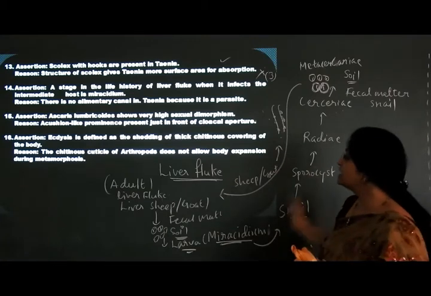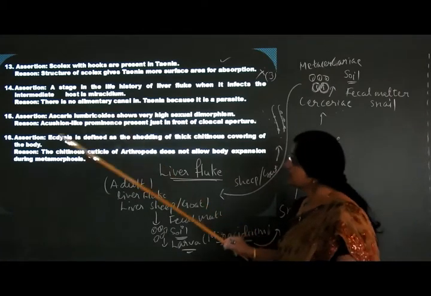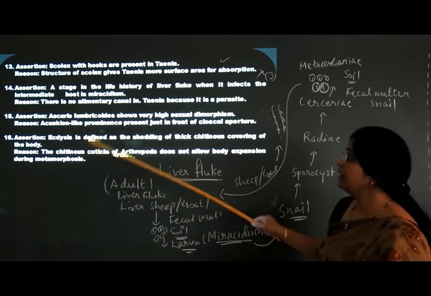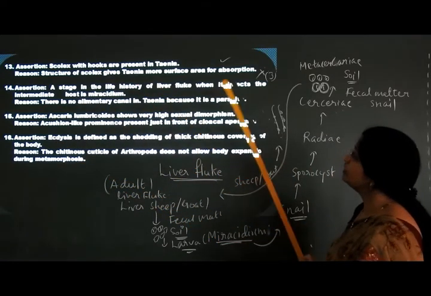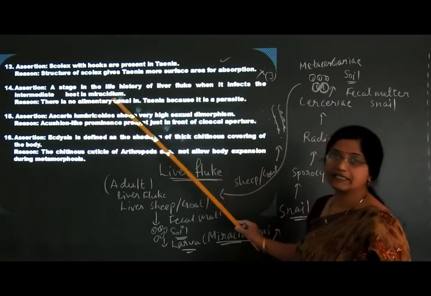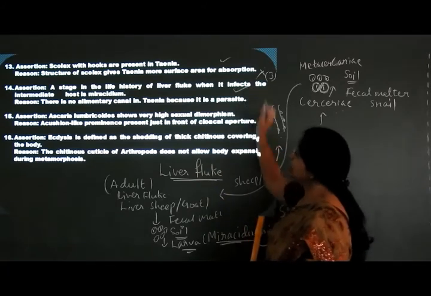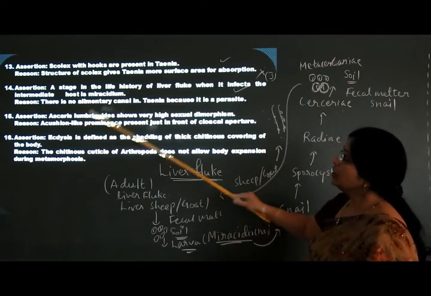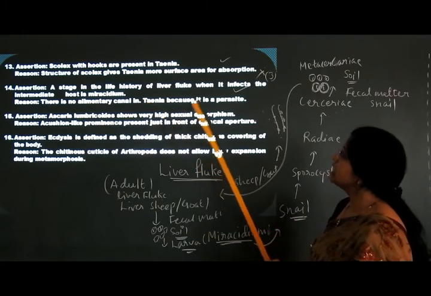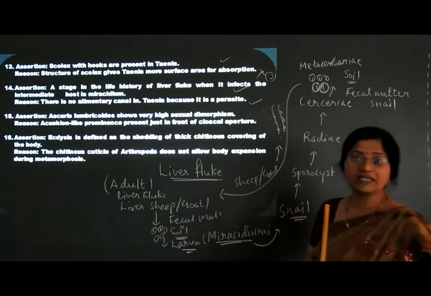Once again, I have just revised this while explaining the liver fluke life cycle. So what is the question given over here? Statement: a stage in the life history of liver fluke when it infects the intermediate host is miracidium. That means it is true, right? So this statement is true. There is no alimentary canal in Taenia because it is a parasite. This is also a true statement.